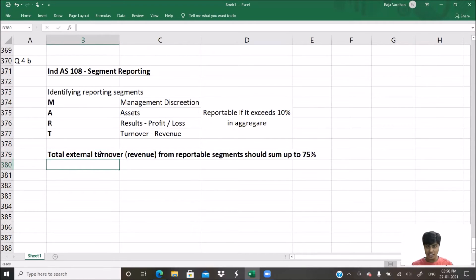Once we identify certain segments as reportable, we add the external turnover, not the internal or total turnover, of these reportable segments. The total should come to 75% in aggregate. If it is less than 75%, other segments can be identified as reportable to increase the external revenue from reportable segments to 75%. This can happen through management discretion, but also on a lot of other bases. So that's the basic understanding of Ind AS 108.